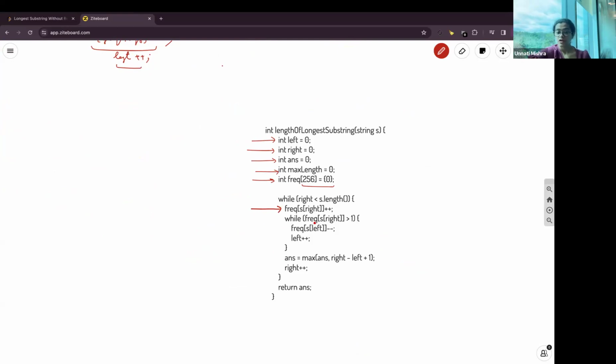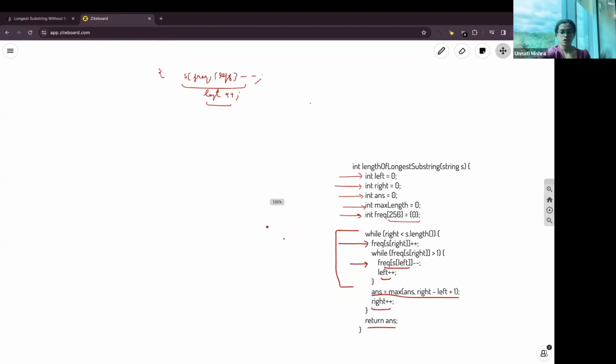And while frequency of s of right is greater than 1, we'll reduce the frequency from the array. We'll increase the left pointer. Then after this loop is completed, we'll find the answer. Answer is equal to max of answer comma right minus left plus 1. And then we'll increase the right pointer. Finally, we'll return the answer.